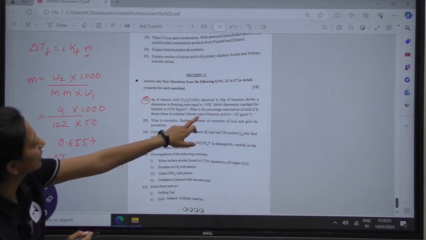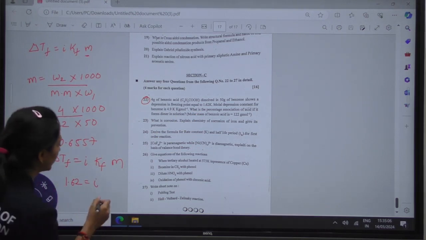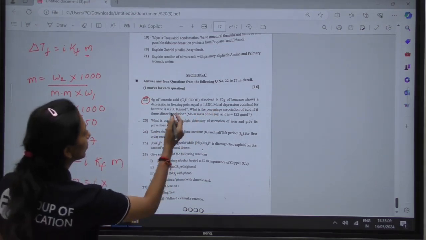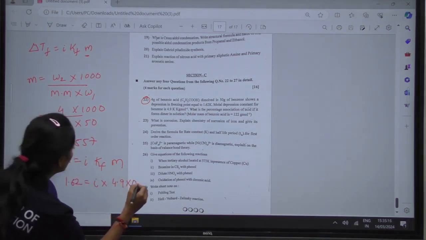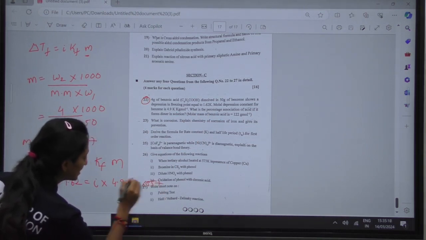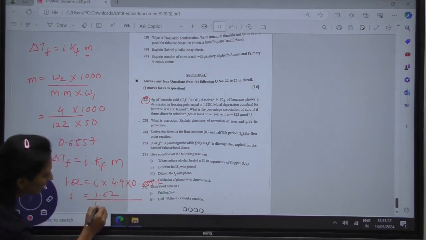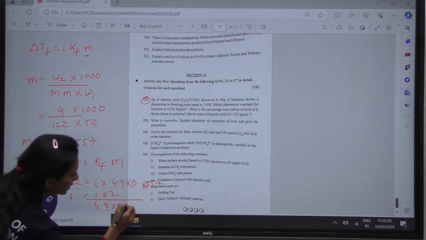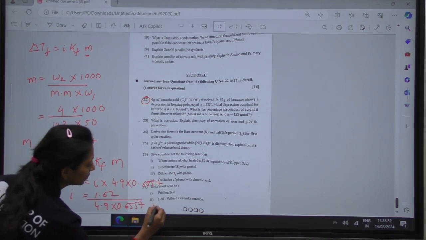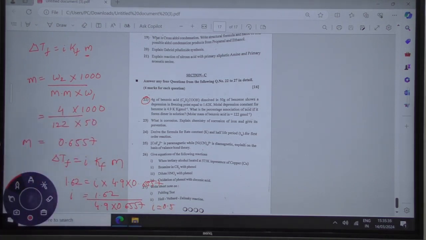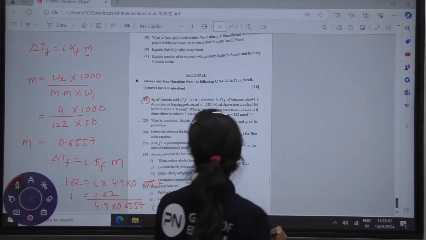ΔTf is given to you. They have shown you a depression of 1.62, which is equal to i, which we don't know and have to calculate, times the Kf value, the depression constant 4.9, multiplied by the molality, 0.6557. Putting the values in the respective places and solving, the value of i comes somewhere near 0.5042. So this is the value of your i.